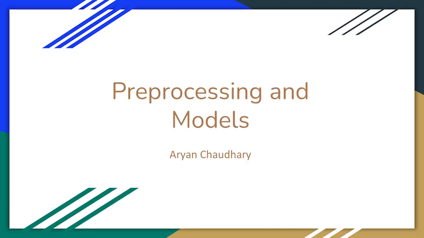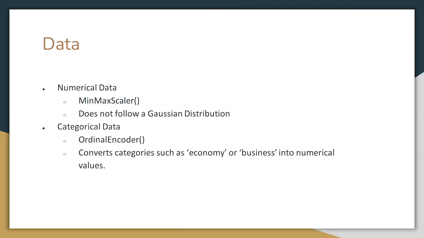I'm going to walk through the pre-processing pipeline and the models that were used to train our dataset. For starters, we split our data into numerical and categorical data as usual. For the numerical values specifically, we used min-max scalar since our data didn't really follow a Gaussian distribution. And for categorical data, we opted for ordinal encoder, which converted categories such as economy or business into their numerical values, simplifying the information so that our model could process it.